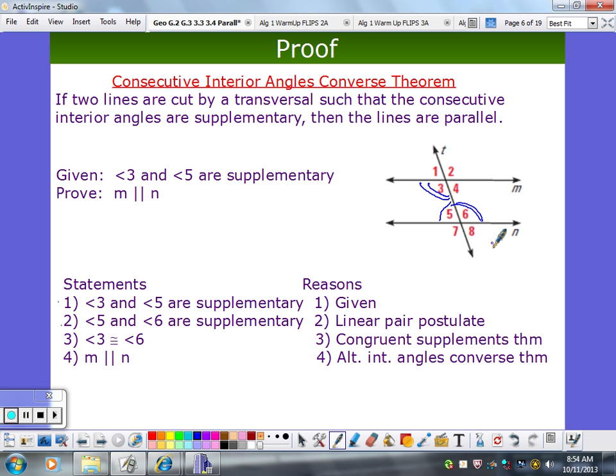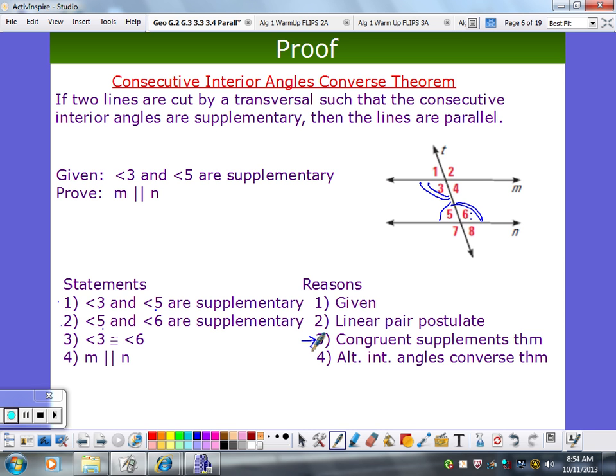Let's see, angle 3 and angle 6 are congruent. Well, I just got supplementary. All I know is 3 and 5 are supplementary, 5 and 6 supplementary. So how come I can conclude these are congruent? It says it right here.